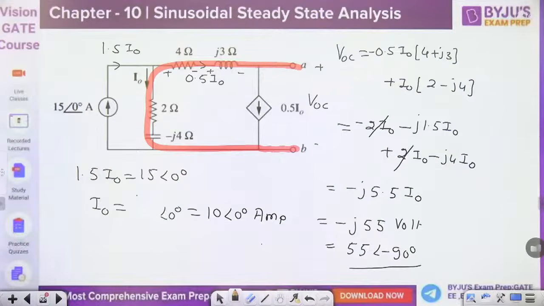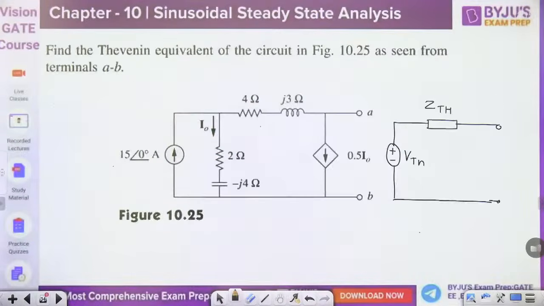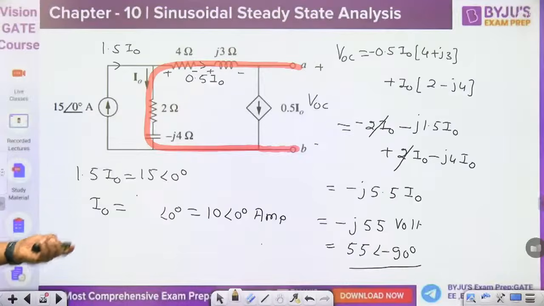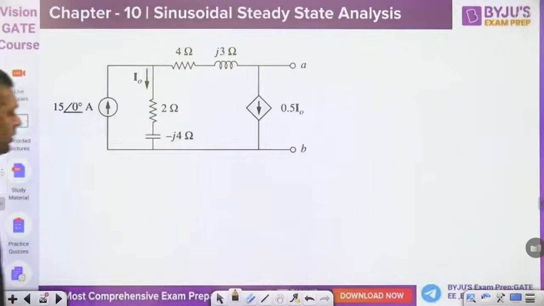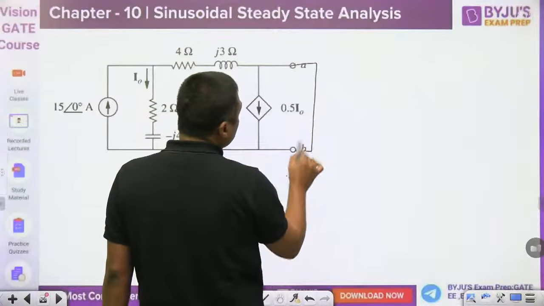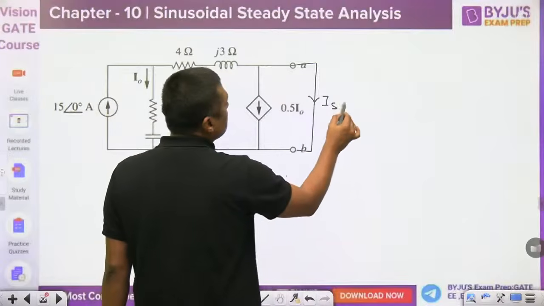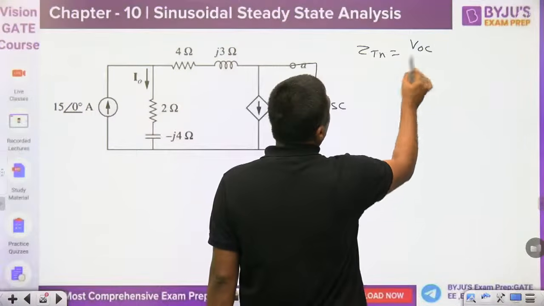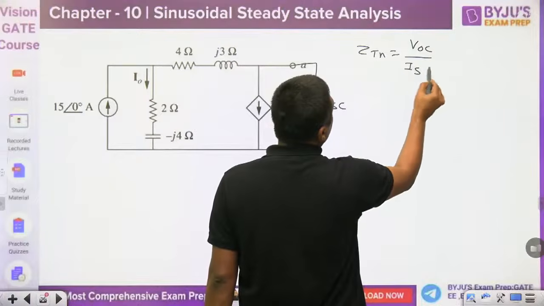Very easy question. Then to find the ZTH, once you have the value of the open circuit voltage, then you can find the short circuit current also. Why are we going to find the short circuit current? Because what is the ZTH? ZTH is the open circuit voltage upon the short circuit current.